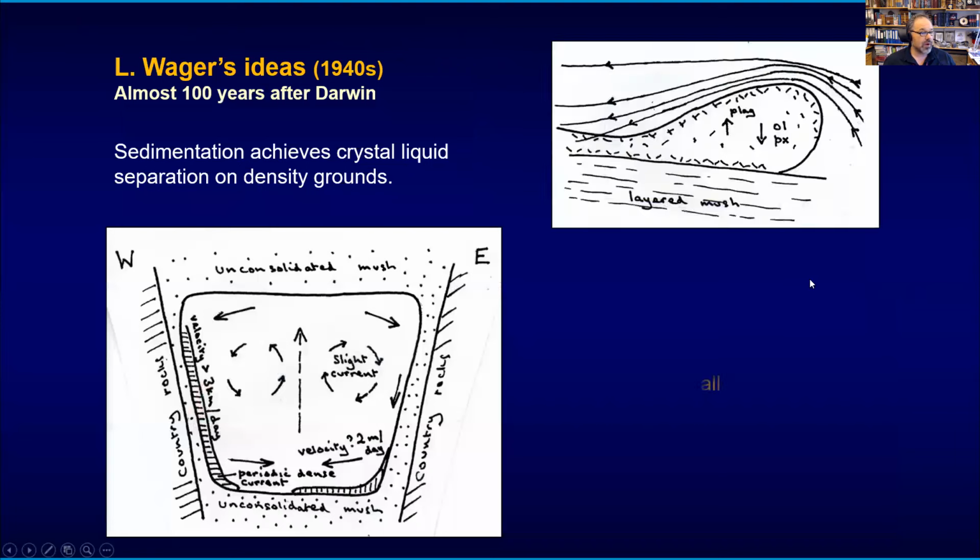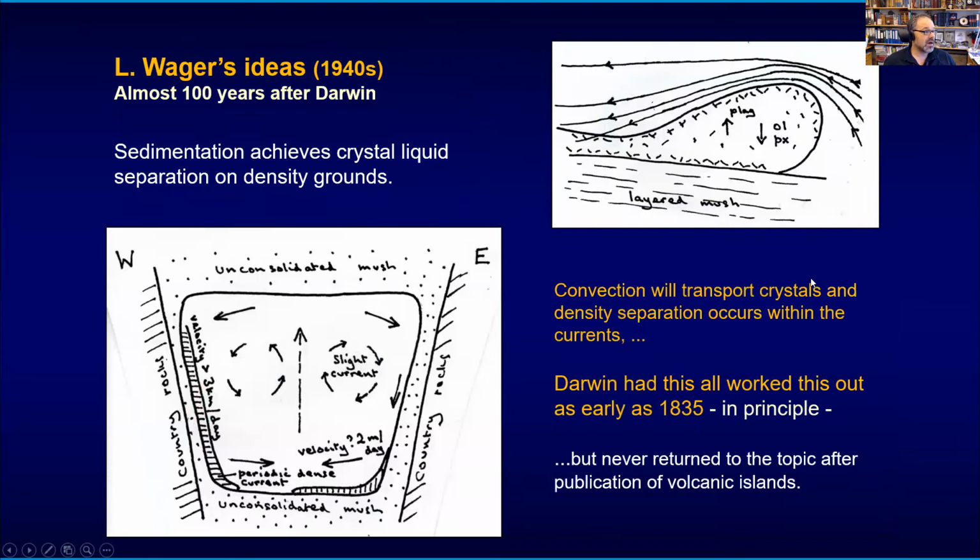And indeed, Mr. Wager had concluded this, almost 100 years after Darwin, that crystals segregate, that they either come down from currents as individual crystals or slurries, but they could also actually have these collapses from the sidewall. They would be traveling a lot faster, and then they would deposit, and plagioclase might rise up here, olivine might sink, and therefore you get this layered mush at the bottom of a reservoir in a magmatic system.